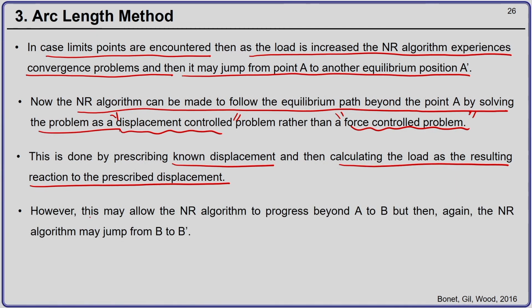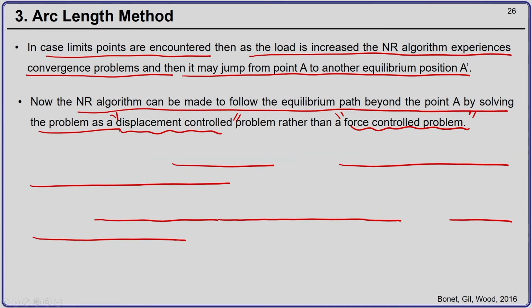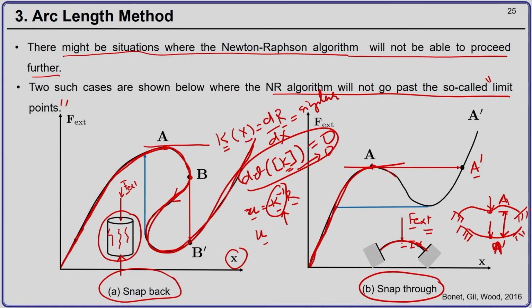However, this may allow the Newton-Raphson algorithm to progress beyond A to B, but then again the Newton-Raphson algorithm may jump from B to B dash. Okay. So, if you see in this part of the curve, if you apply displacement control, you might be able to reach till point B, but then again at point B the curve may jump from B to B dash, and you will not be able to trace this part of the force displacement curve.